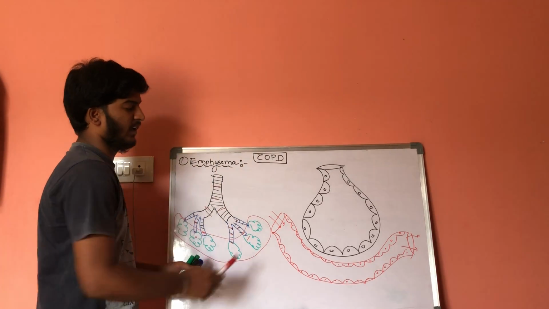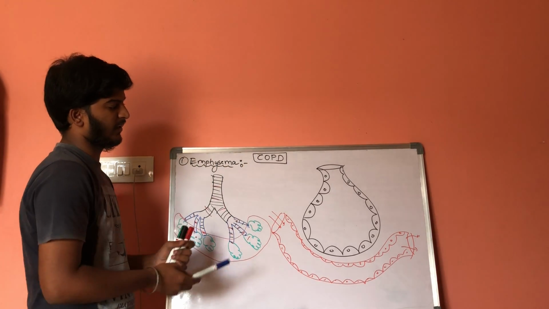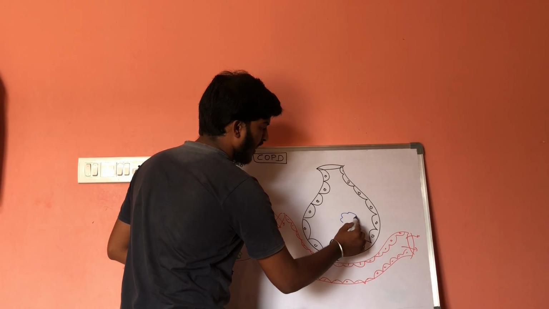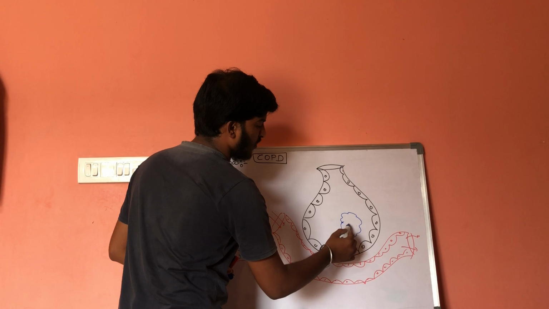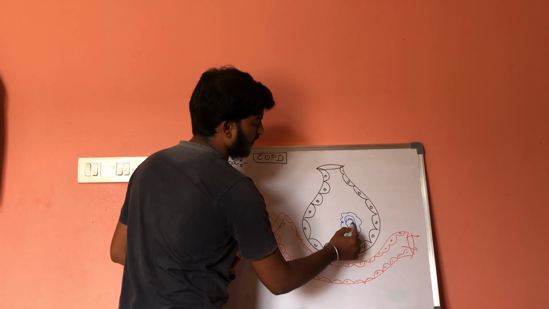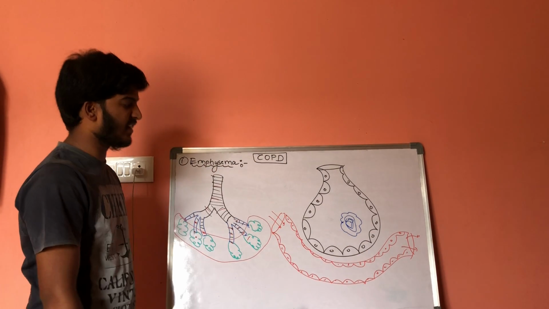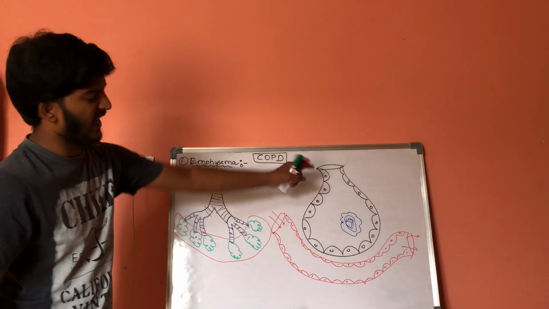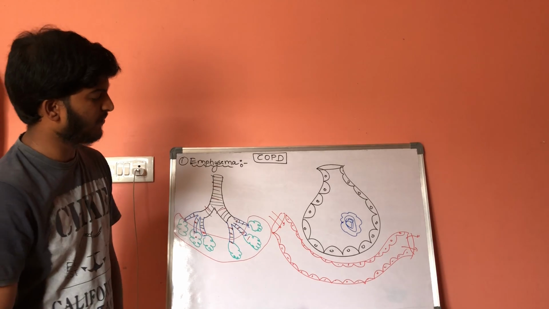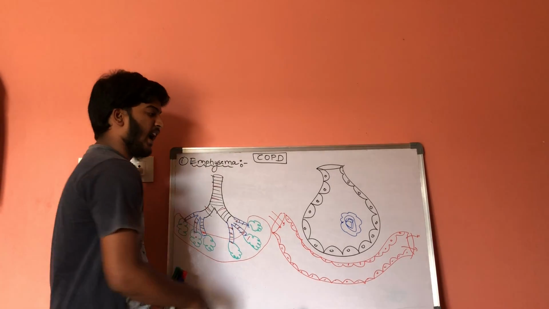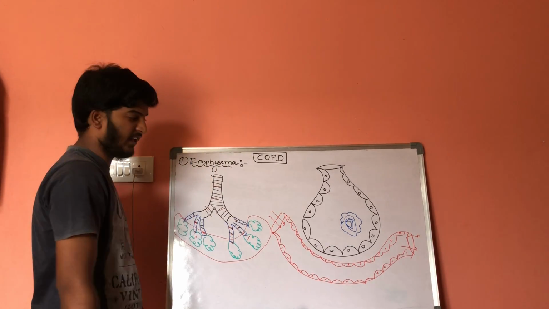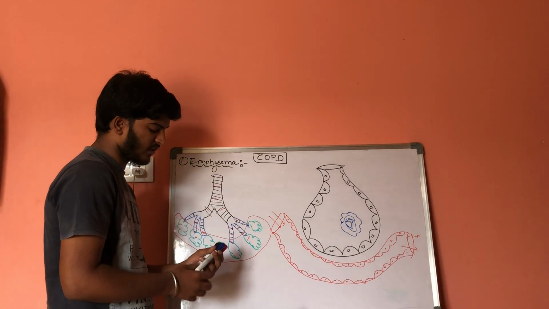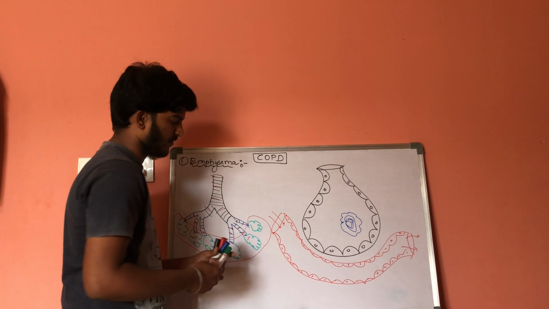Now, here, as we know, within the alveoli, alveolar macrophages are present. Air will enter inside this. So this is the function of this alveoli, and here it also consists of elastic tissues.